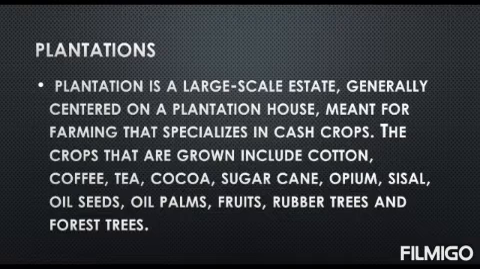The next one is plantation. Plantation farming is one of the commercial farming types. Plantation is a large-scale estate generally centered on a plantation house meant for farming that specializes in cash crops. The crops that are grown include cotton, coffee, tea, cocoa, sugarcane, opium, oilseed, oil palm, fruits, rubber trees and forest trees.